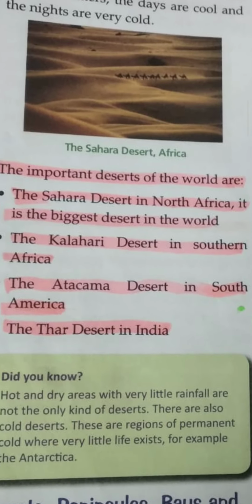The first example is the Sahara Desert in North Africa. It is the biggest desert in the world. Then the Kalahari Desert in Southern Africa, the Atacama Desert in South America, and the Thar Desert in India.